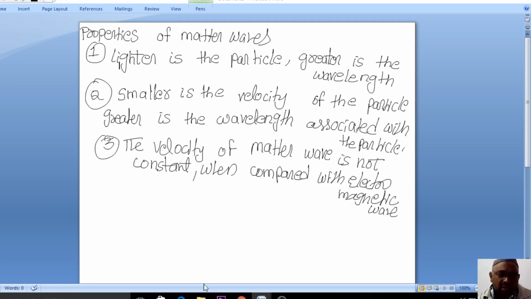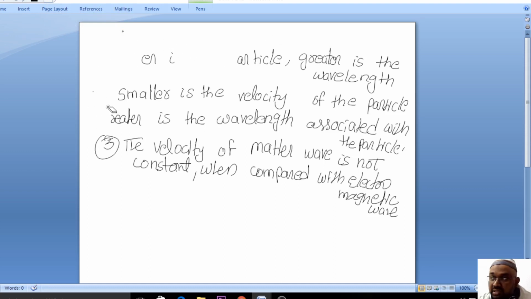Now the other important aspect is what will happen when the velocity is very low. When the velocity is very low, the wave becomes completely indeterminate. Mathematically also, v is equal to 0. So what will happen to the nature of the particle? That is an important property of matter waves, so please remember this for your examination, where they will ask you different properties of the matter wave.